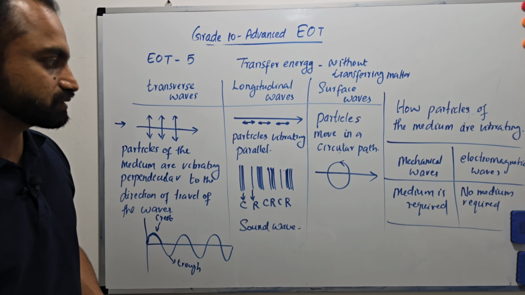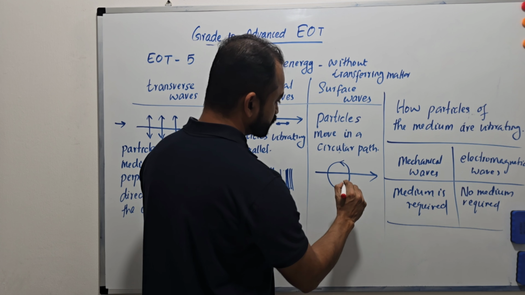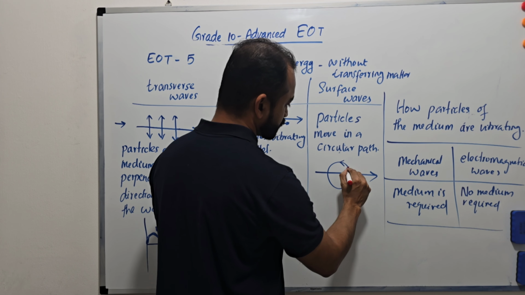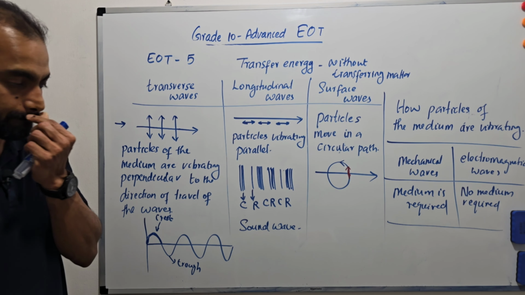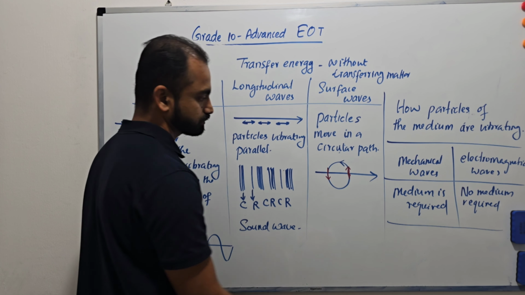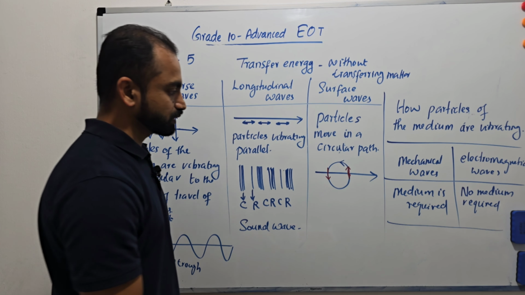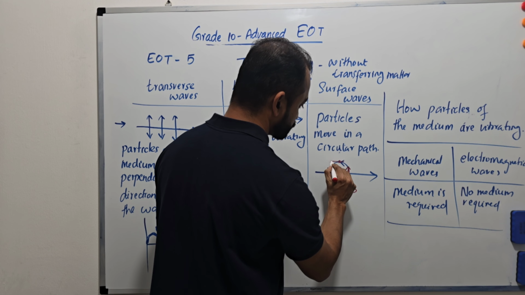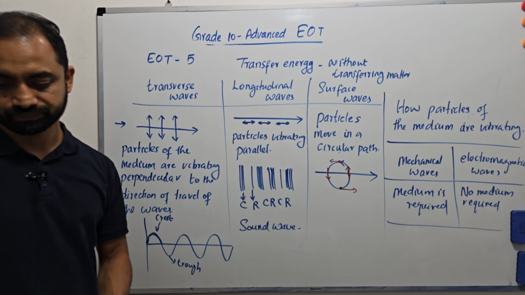So here you can see, when you take this point, the particle is moving up. When you take this point, the particle is moving down. When you take this point, the particle is moving to the right side, and when you take this point, the particle is moving to the left side.